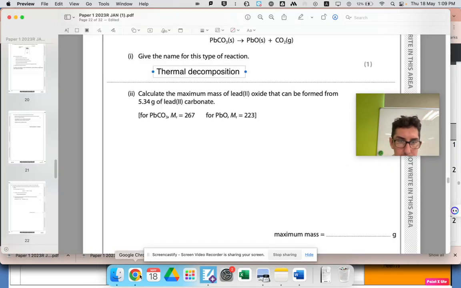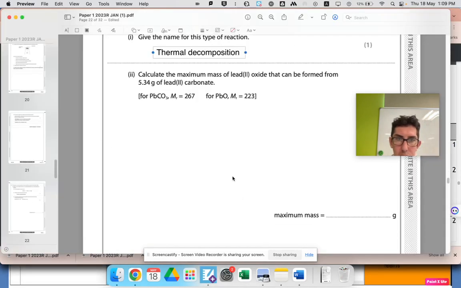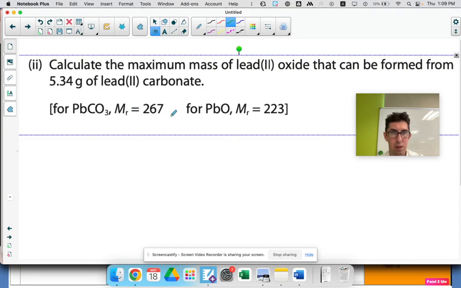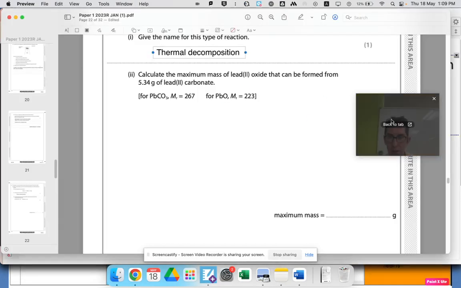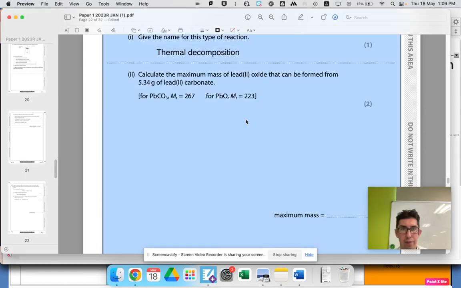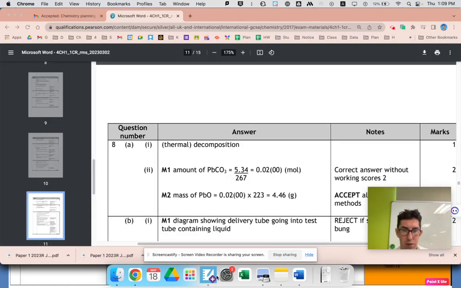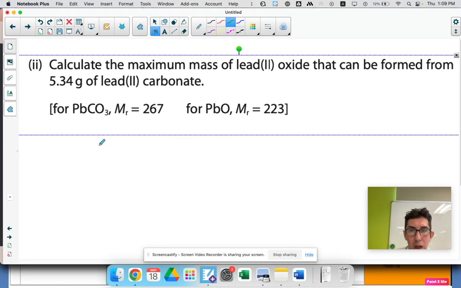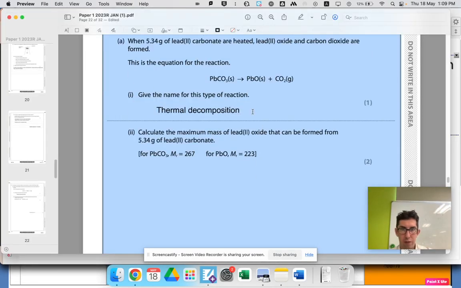Okay, cool. A bit of maths. Calculate the maximum mass of lead oxide. How many marks was this? This is worth 2 marks. We've already got the equation, so let's just grab the equation here. That's all we need to do.